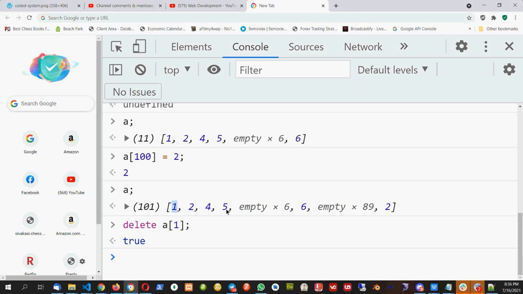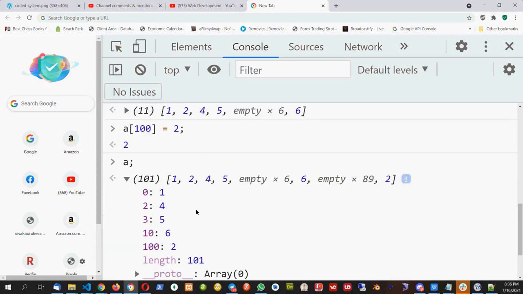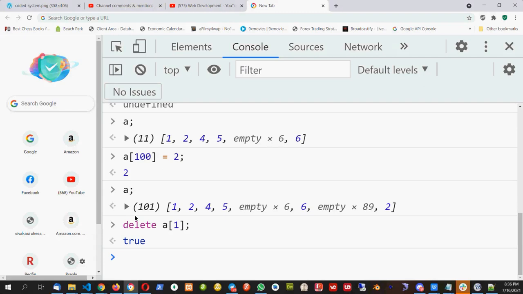So whether it will show 1, 4, 5, or it will show 1, 2, 4, 5, or what? What will be the answer? Okay, Ali is saying 1, 4, 5. Because 2 is deleted, so he is right. It may be 1 and directly 4, 5 because 2 is deleted. What is another answer I want?